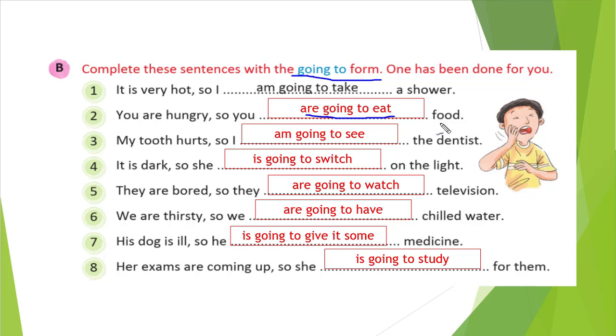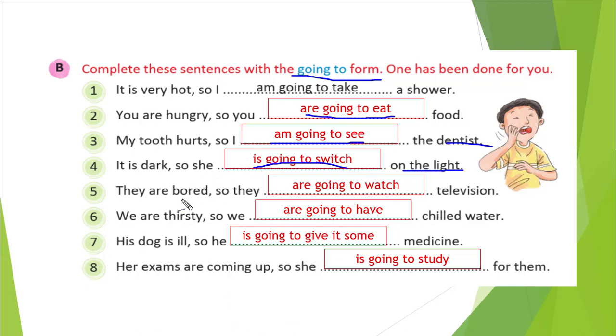You will go to visit, right? You will visit the doctor. So I am going to see the dentist. That is the answer. It is dark, so she blank space on the light. What you can do with light, you can switch. So she is going to switch on the light, right? So you can switch on the light. So that is the right answer.